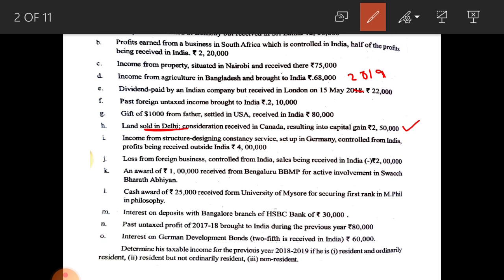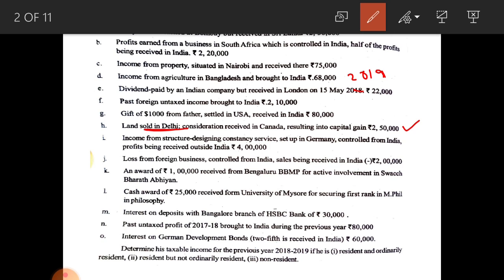Ordinary resident must pay tax on this 60,000, but not ordinarily resident and non-resident must pay tax on 2/5 of this amount. 2/5 of 60,000 amounts to rupees 24,000. Those two categories must pay tax on only 24,000 rupees, because the German development bond is related to Germany and not India.